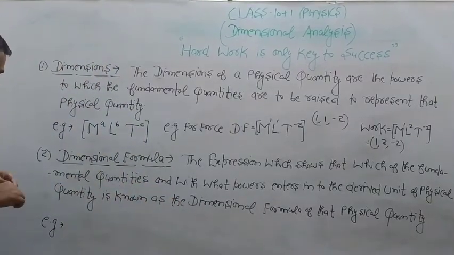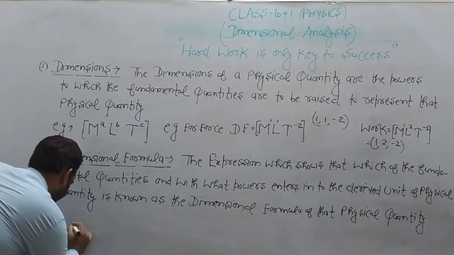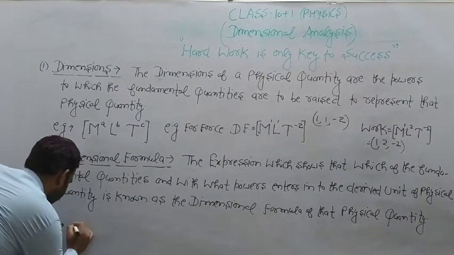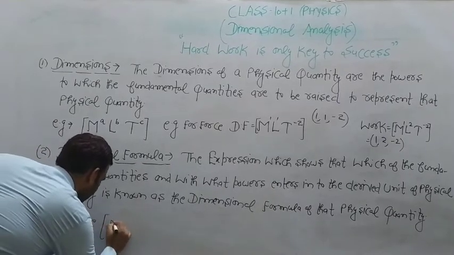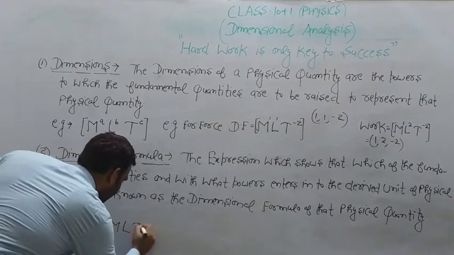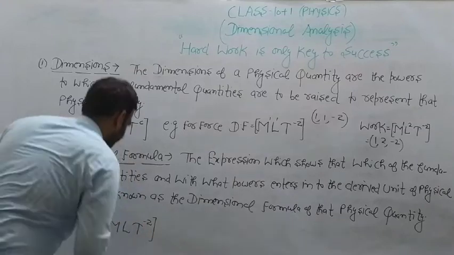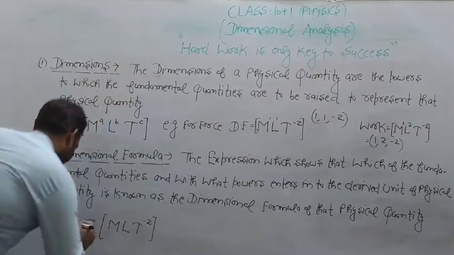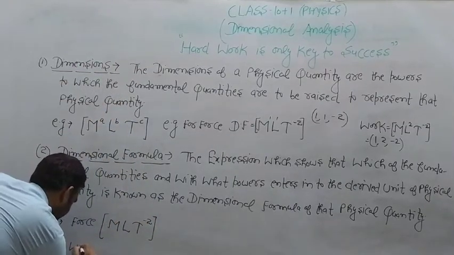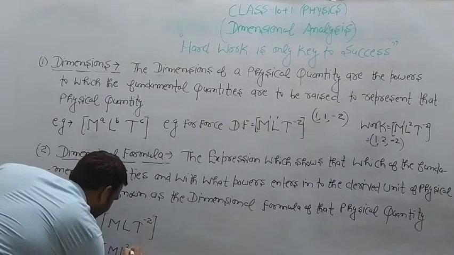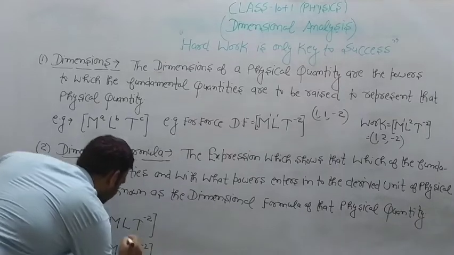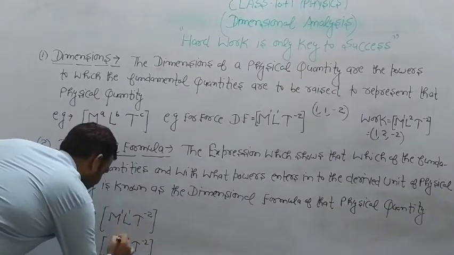Now you can check from here. For example, force: the dimensional formula is M L T^-2. Work: M L^2 T^-2.